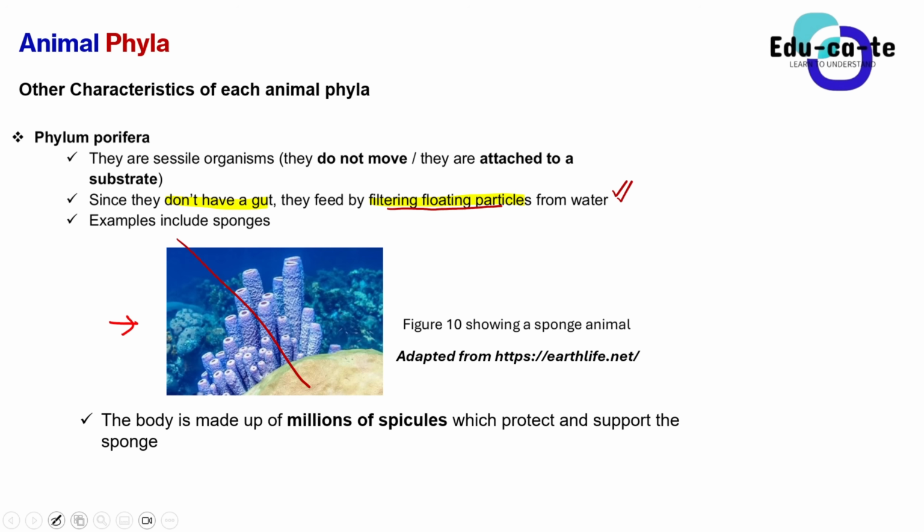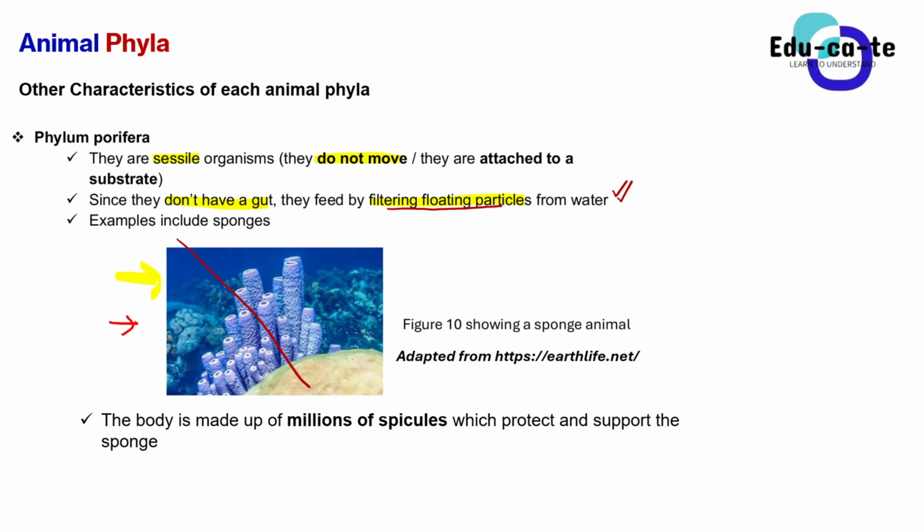And we say that these organisms are sessile. The term sessile organisms simply means that they do not move. So when we say that organisms are sessile, it means that they are attached to a surface or a substrate, so they cannot move. As you can see, it's an animal, but it does not move. It just feeds by filtering floating particles from the water. They cannot do anything that a regular animal that you are used to can do.